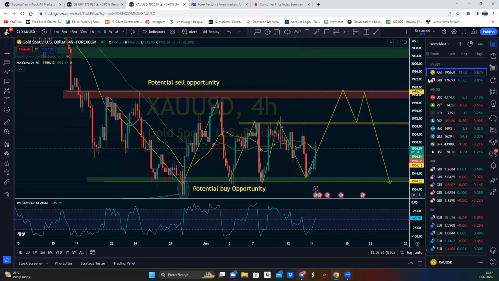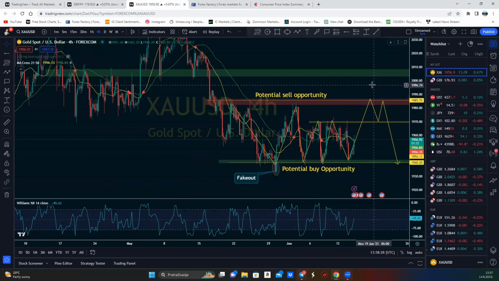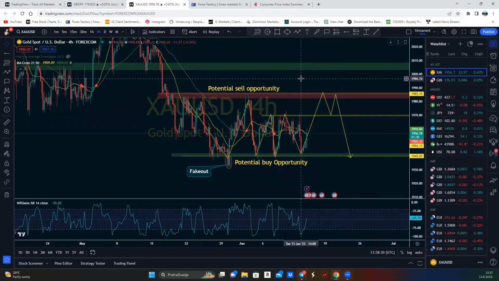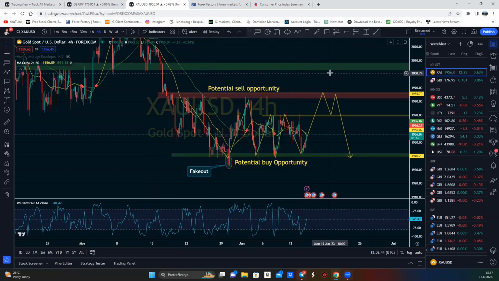And thus, this is the reason gold should fall down. Okay? According to what you say right now, then we could wait for a potential sell opportunity in the long term, maybe 1985 or even 2000 area, something like that. Yes. But in the short term, price could go higher, depending on the fundamentals. So 1985, 2000 area will be my next sell zones.